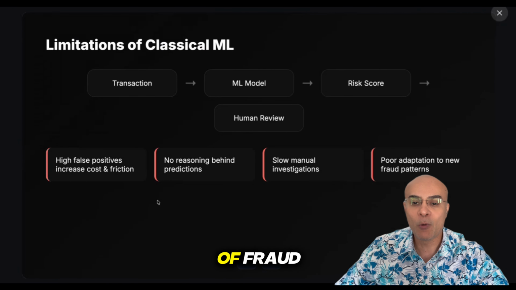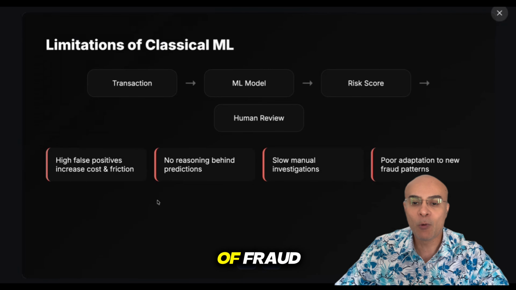So in a classical machine learning technique, you can have a transaction which is then given to a machine learning model, which is then going to output a risk score. So this risk score will then sometimes also be used by a human reviewer to see if the transaction is fraudulent or not. Now, this approach has got two major issues.